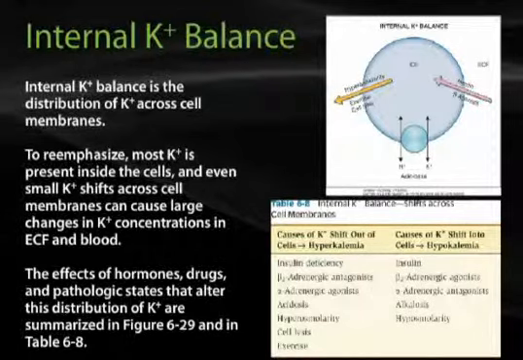Recall that internal potassium balance is the distribution of potassium across cell membranes. To reemphasize, most potassium is present inside the cells, and even small potassium shifts across cell membranes can cause large changes in potassium concentrations in the ECF and blood. The effects of hormones, drugs, and pathologic states that alter this distribution of potassium are summarized in Figure 6-29 in Table 6-8.